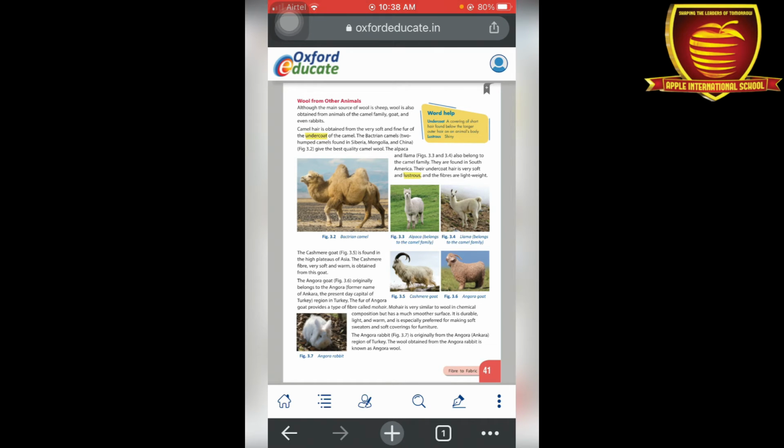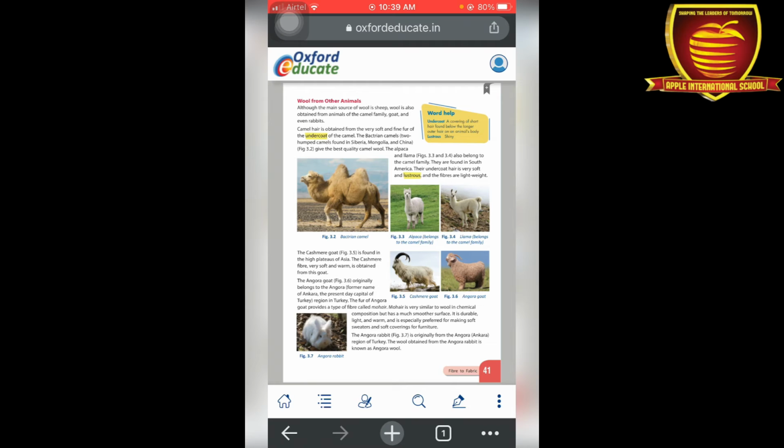camel has 2 humps, as we have seen in India there is only 1 hump on a camel. But a Bactrian camel has 2 humps, and it also gives the best quality of camel wool. Next one is alpaca and llama, which also belong to the camel family. These are found in South America. The undercoat hair of these camel families is very lustrous and the fibers are light in weight.